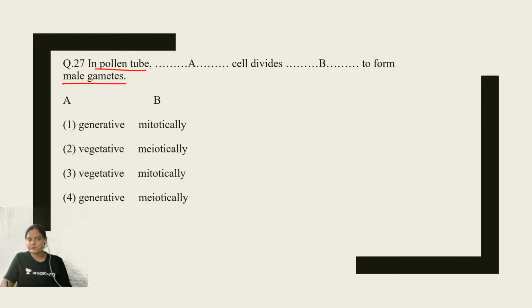See, in pollen tube, which cell? We know that two cells are present, vegetative and the generative. Vegetative is involved in the growth of the pollen tube. That means the correct answer here is generative, and it divides by the process of mitosis to form two identical male gametes. So the correct answer is option number A.